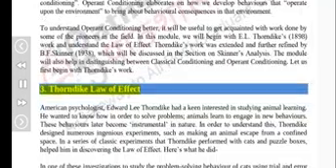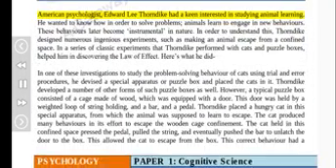3. Thorndike law of effect. American psychologist Edward Lee Thorndike had a keen interest in studying animal learning. He wanted to know how, in order to solve problems, animals learn to engage in new behaviors. These behaviors later become instrumental in nature. In order to understand this, Thorndike designed numerous ingenious experiments, such as making an animal escape from a confined space. In a series of classic experiments that Thorndike performed with cats and puzzle boxes, he discovered the law of effect. Here's what he did.